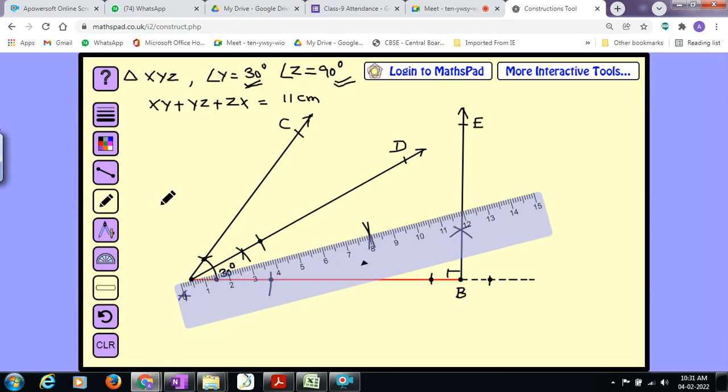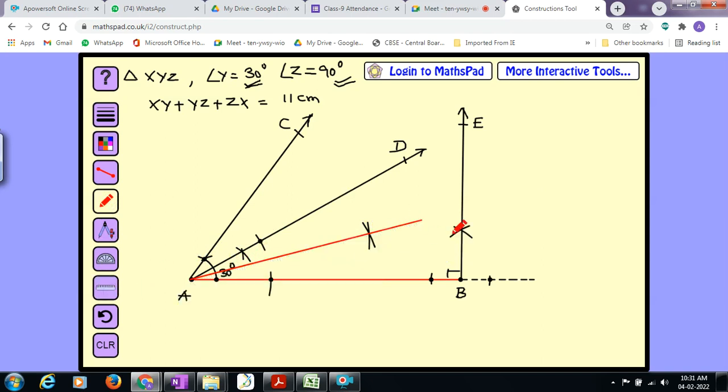Almost done. Now let me take some different color. Red. I took red color. Extended. Remove the ruler. Here in this step, what I did, children, I bisected angle 30 degree, the base angle. Similarly I will bisect this also. Deenni kuda bisect chestanu. Take the compass, use the same procedure.